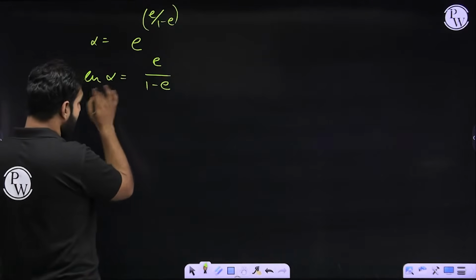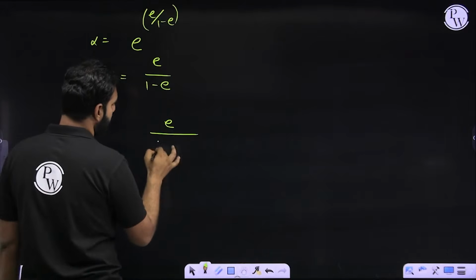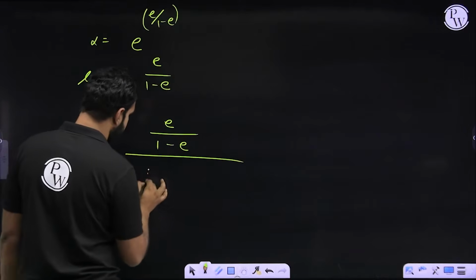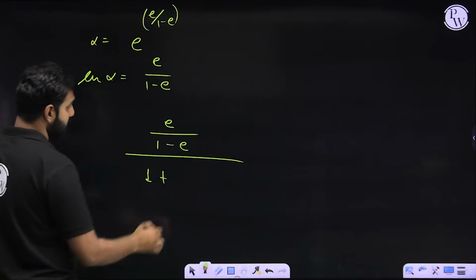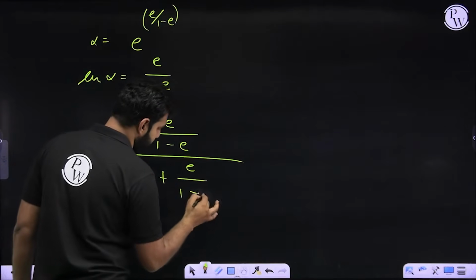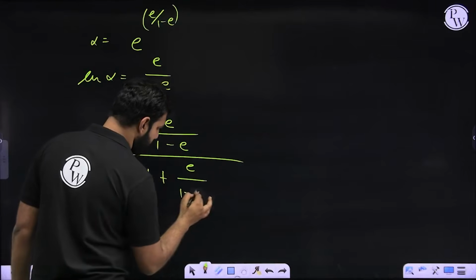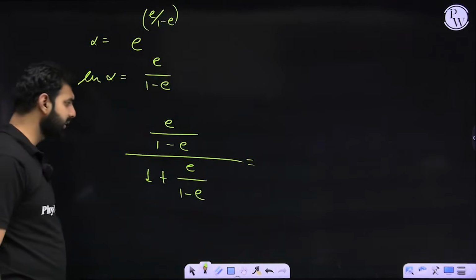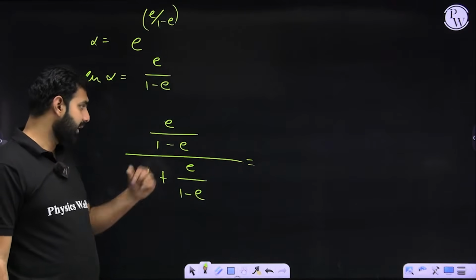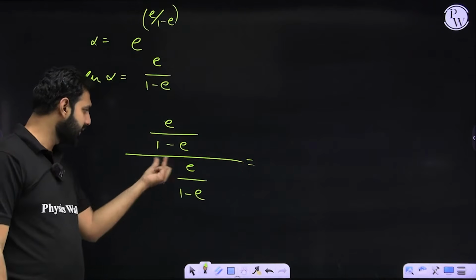So ln alpha at base e will be e by 1 minus e divided by 1 plus ln alpha, which is again e by 1 minus e. It's very simple and straightforward now, because in the numerator it is e by 1 minus e, and in the denominator it is 1 minus e plus e, right?